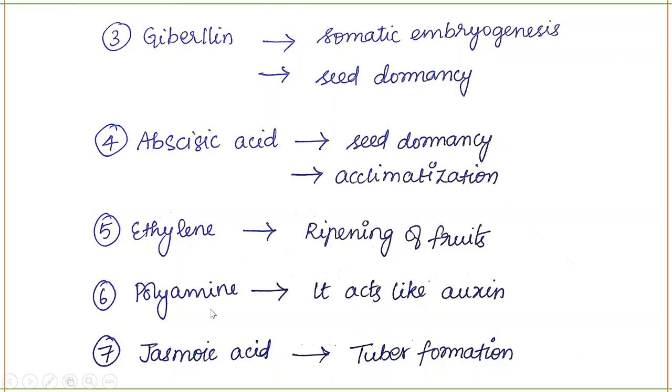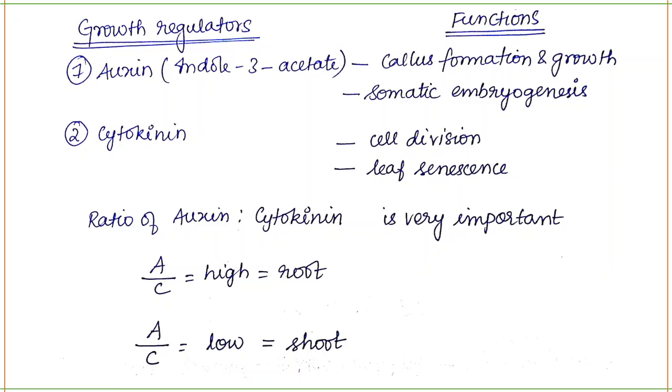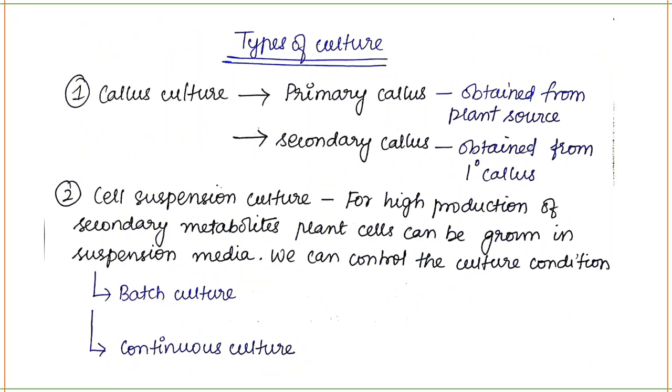Next is polyamine. Polyamine will act like auxin. Next is jasmonic acid. This is helpful in tuber formation. Okay, so these are the different types of hormones and their functions. Next, we are going to understand about types of culture.